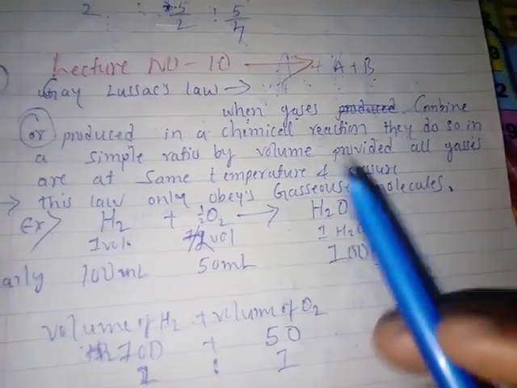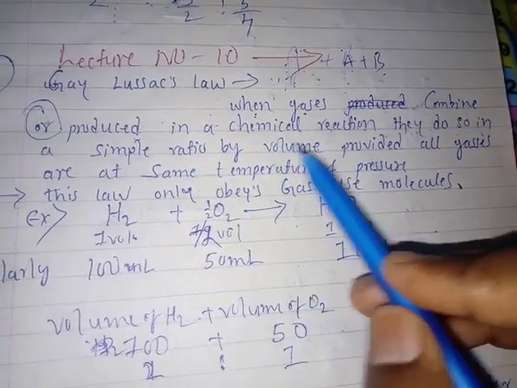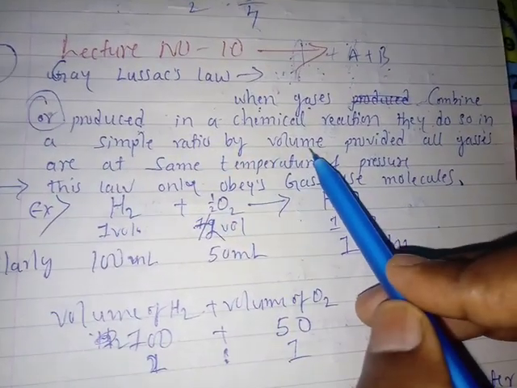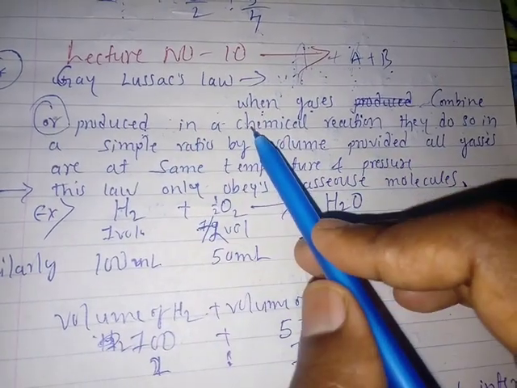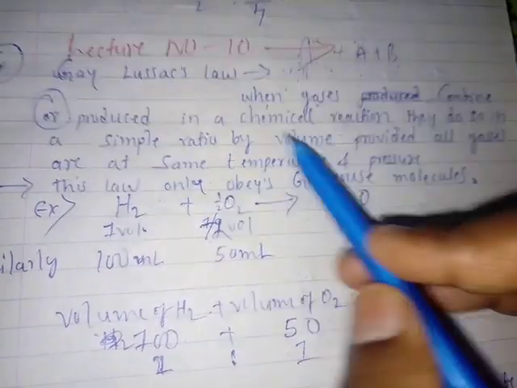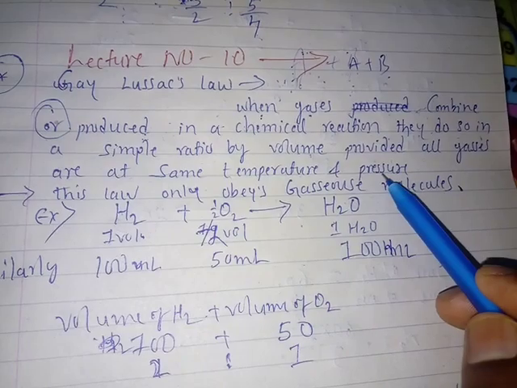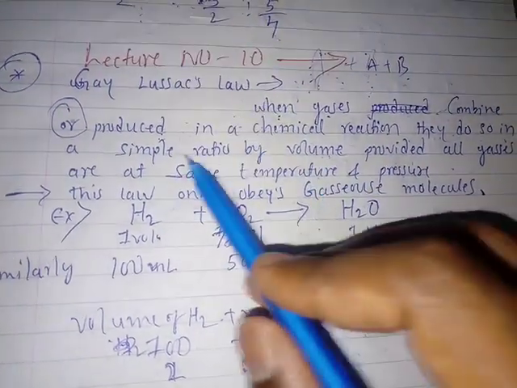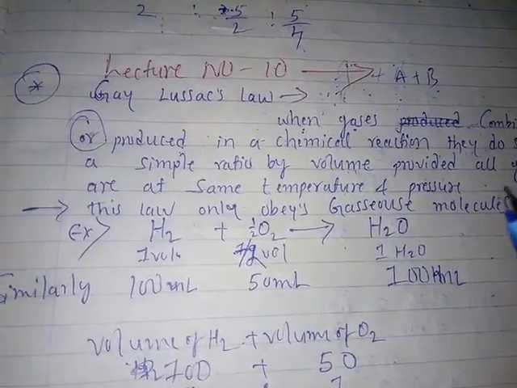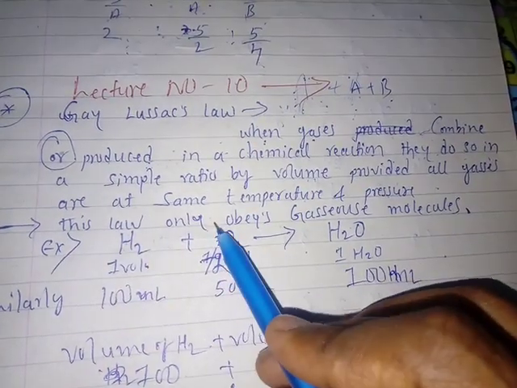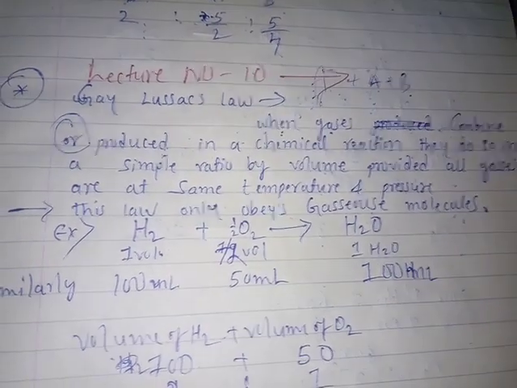In this chemical reaction, the number of moles of reactant and the number of moles of products are in a simple ratio by volume. Their volume ratio is a simple whole number ratio, provided all gases are at the same temperature and pressure. That is explained by the Gay-Lussac law. Students, one more important point: this law only obeys for gaseous molecules.